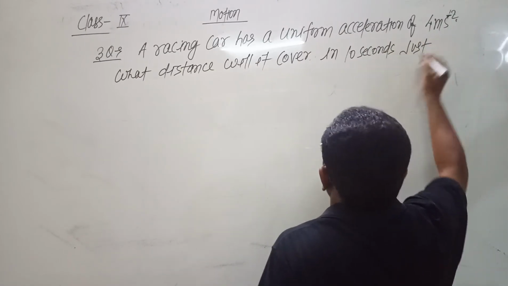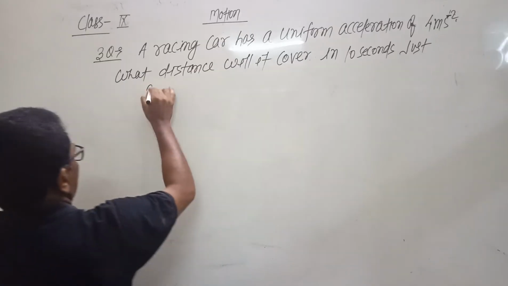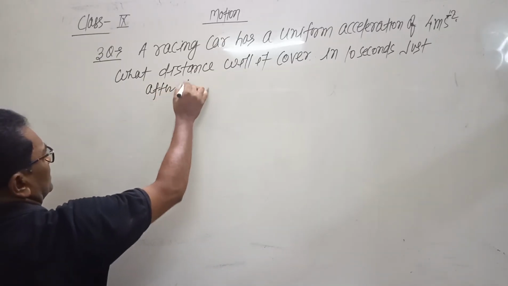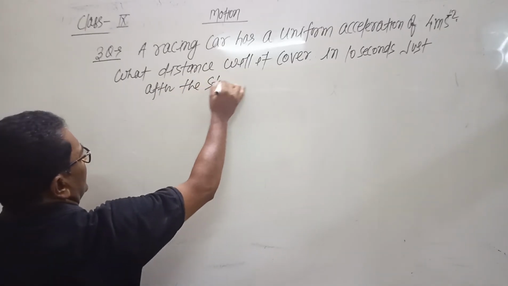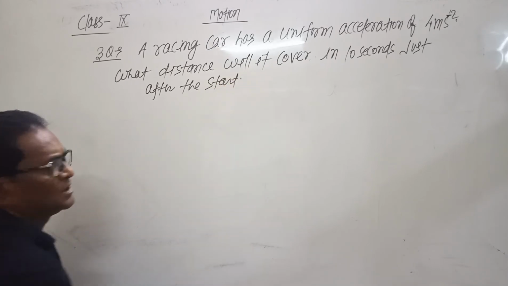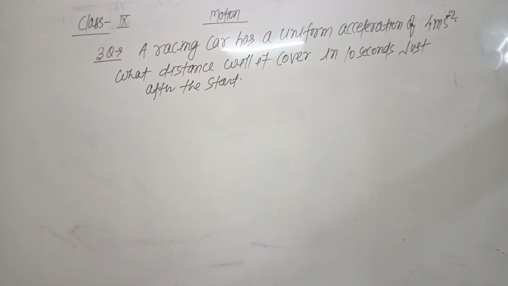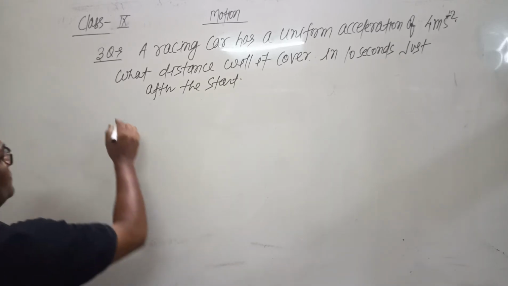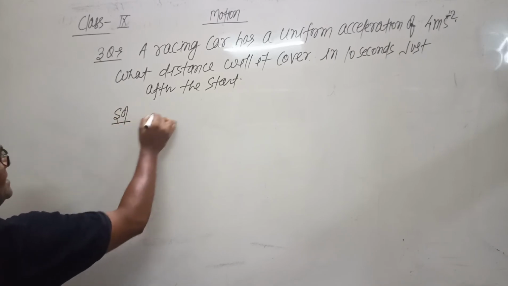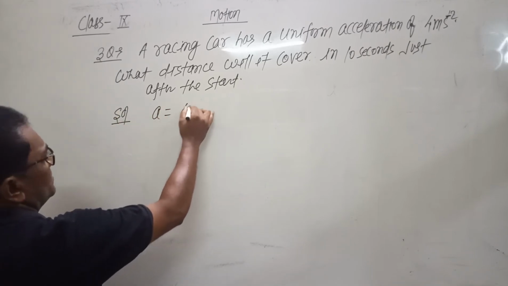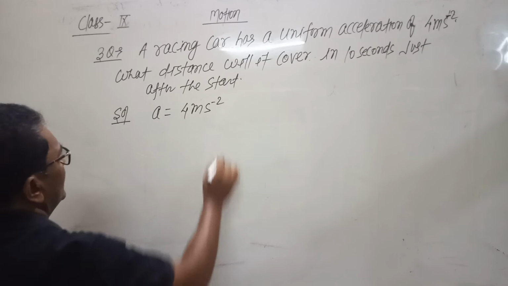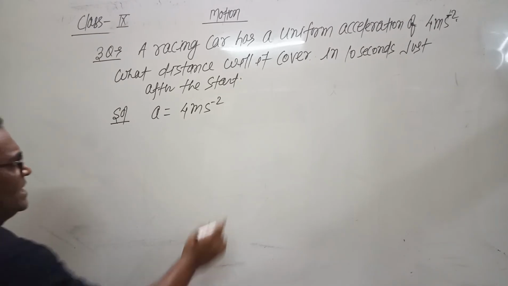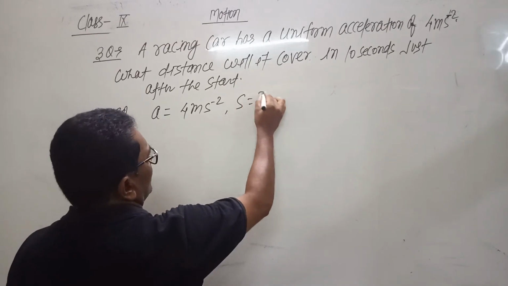Just after the start, we have to calculate the distance covered by the body. A racing car has a uniform acceleration. Acceleration a is 4 meter per second square, and we have to calculate distance.